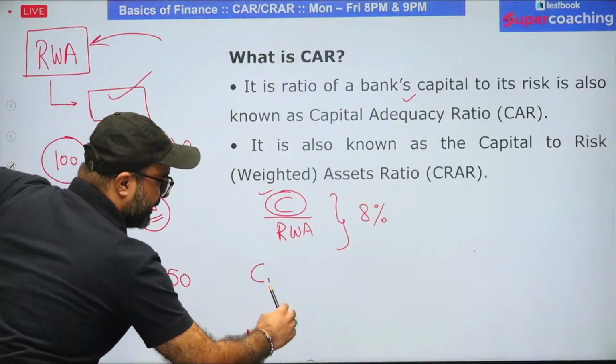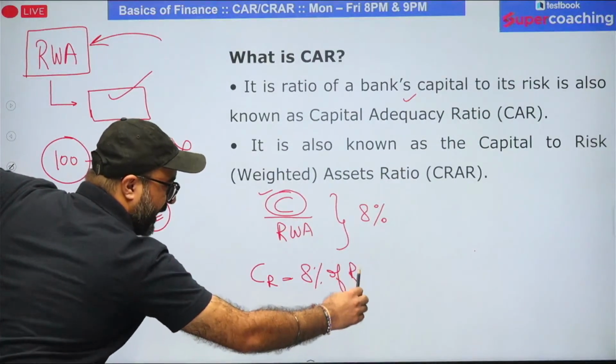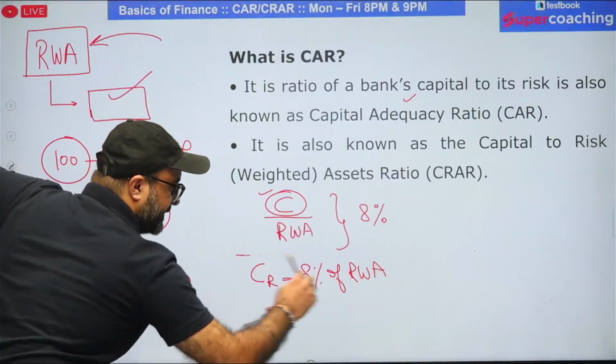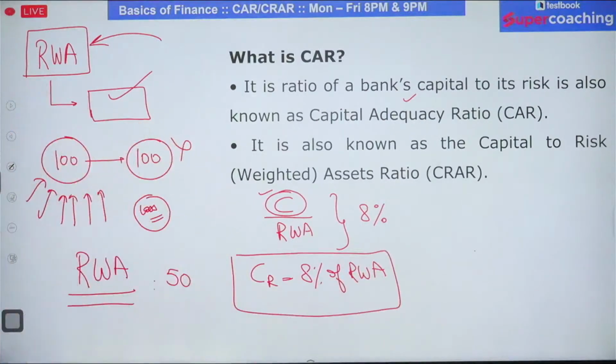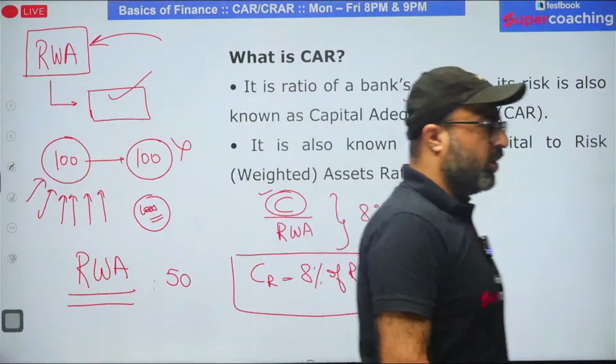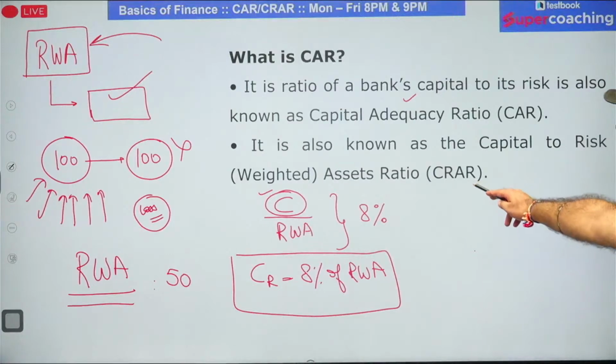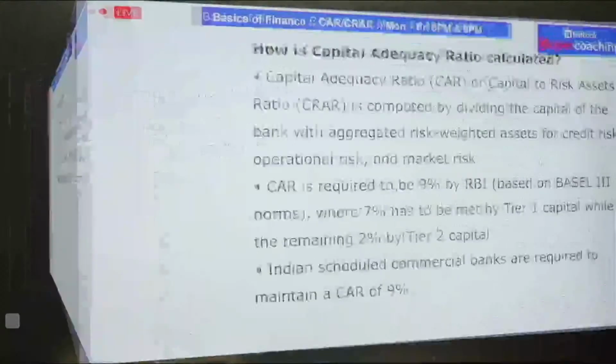So capital reserve is going to be at least 8% of RWA. And this is the norm given on international standards that every bank in the country of those central banks which are members of Basel or BIS is liable to maintain these reserves, and these reserves are termed as capital adequacy ratio. Let's read more on this.